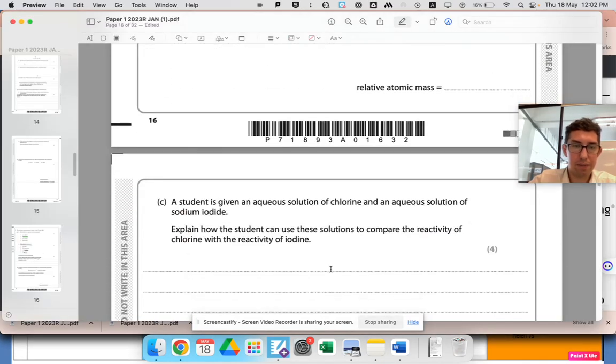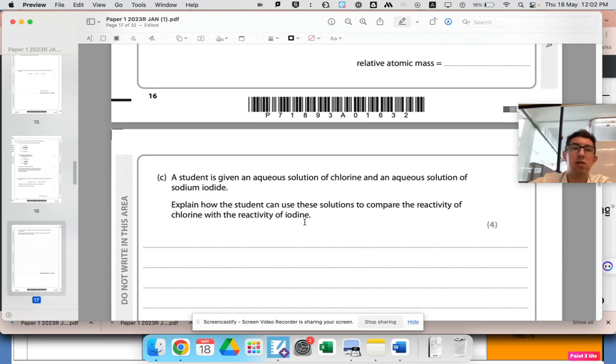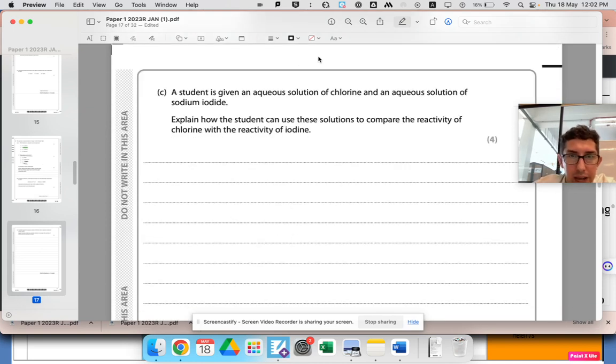Okay, where are we at? C. A student is given an aqueous solution of chlorine and an aqueous solution of sodium iodide. Explain how the student can use these solutions to compare the reactivity of chlorine with the reactivity of iodine. 4 marks. It seems like a lot of marks for not much to say. Let's start writing and figure out where the marks are.